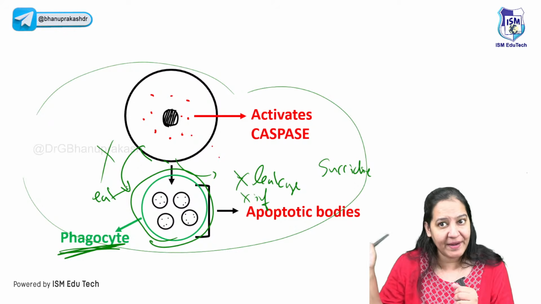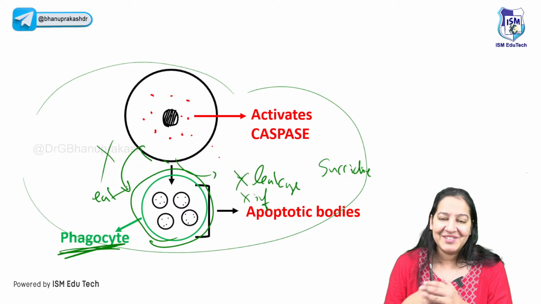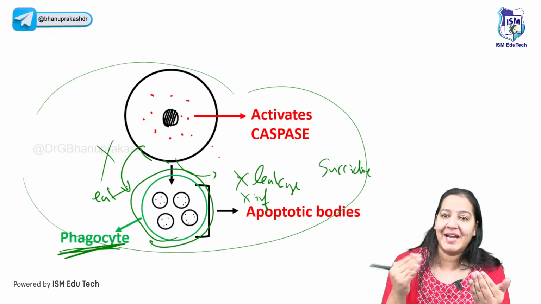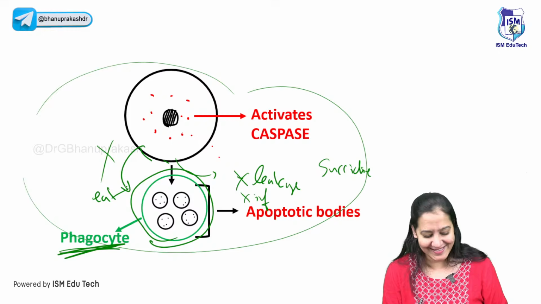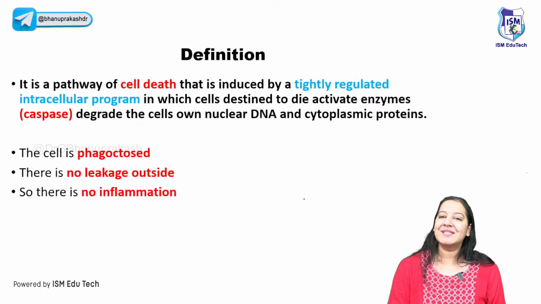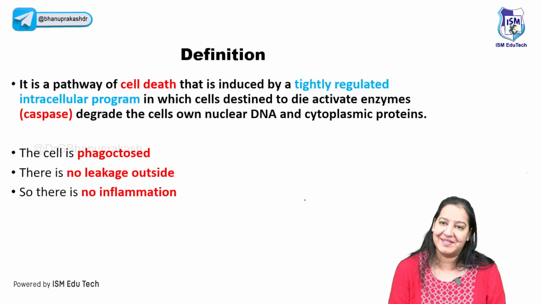You got my point? That one happens with a big announcement, this one happens silently. This one is silent, and that one is by shouting. So that is apoptosis, necrosis, suicide, murder. Now you will never forget the process of each of them, I guess. Say yes. So what is the definition of apoptosis? Currently, I am teaching you apoptosis. After that, I will come to necrosis.